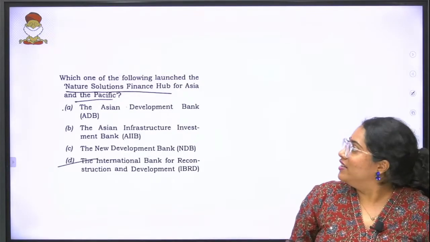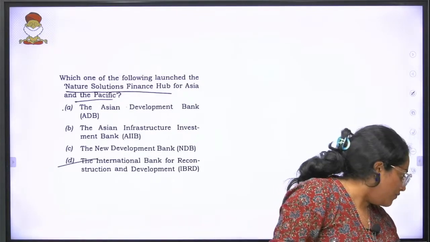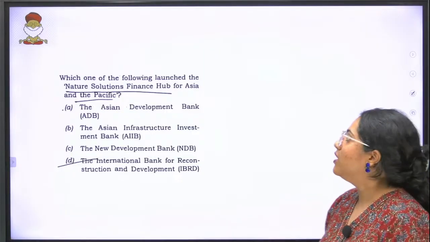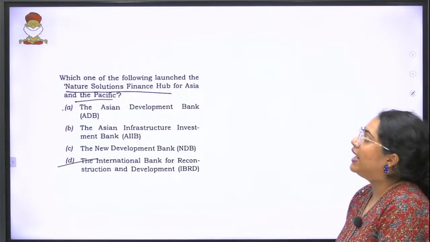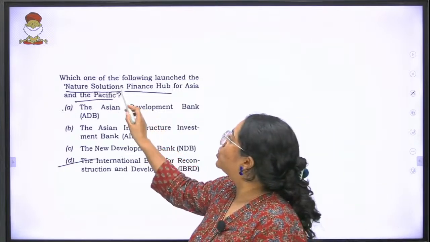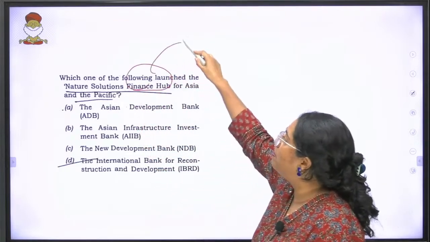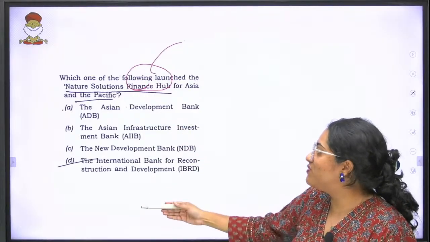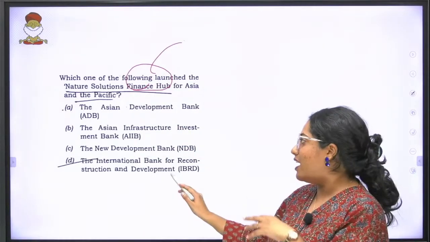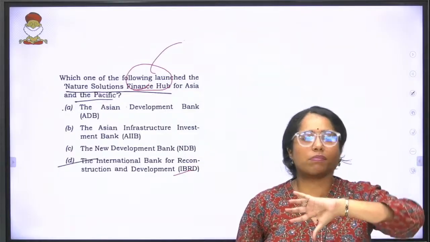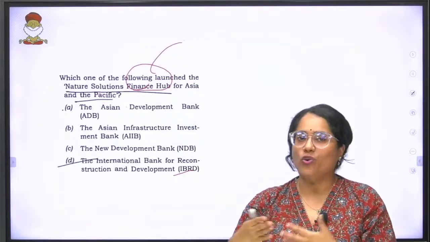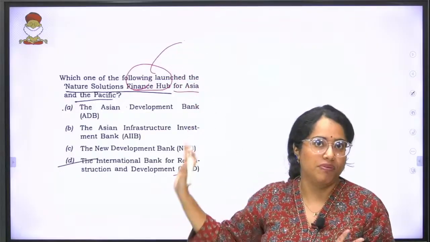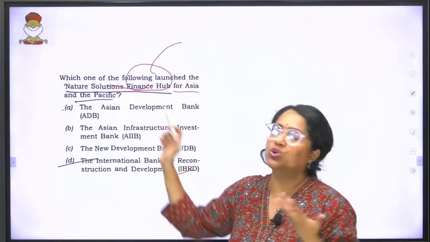Moving forward, this is a very simple, straightforward question, 15th question. Which one of the following launched the Nature Solutions Finance Hub for Asia and Pacific? See, understand, out of all of these which are written over there, the IBRD, which is a part of your World Bank, is already doing so much funding. They are not going to give anything specifically for Asia and Pacific called Nature Solutions Finance.